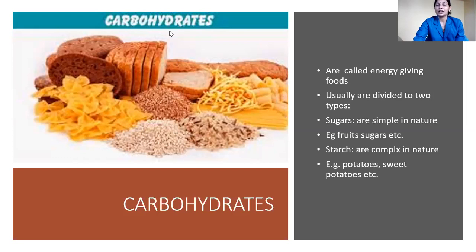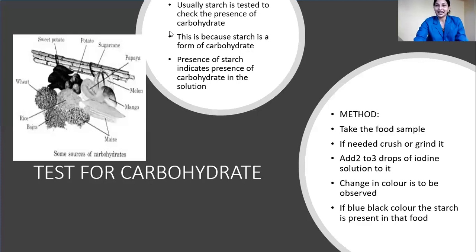So these are called carbohydrates. We call them energy rich food. They are mainly of two types. Simple ones, or sugars, for example fruit sugars, etc. Starch is complex in nature, for example potatoes, sweet potatoes, etc. We call carbohydrates energy giving food because we get instant energy from carbohydrates. Correct? Last time I told you, your mother gives you porridge when you're not feeling well. Why does she give that? Because it gives a lot of energy.